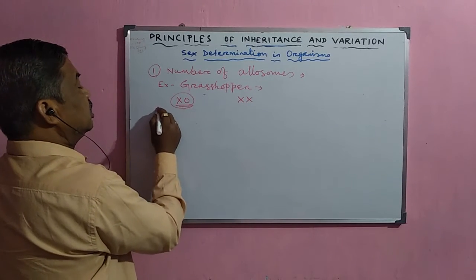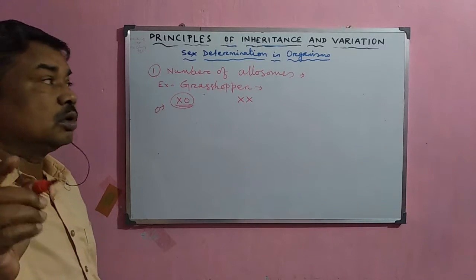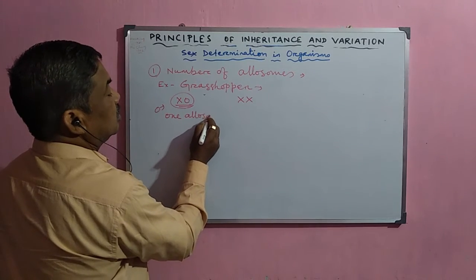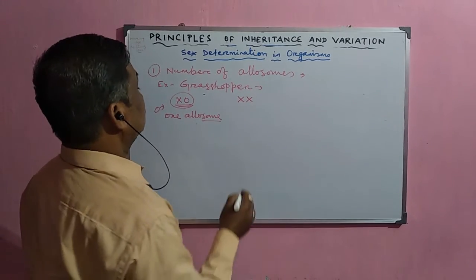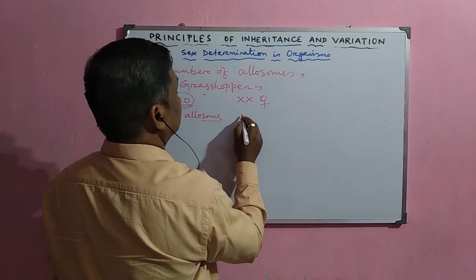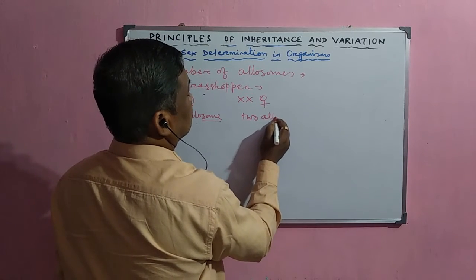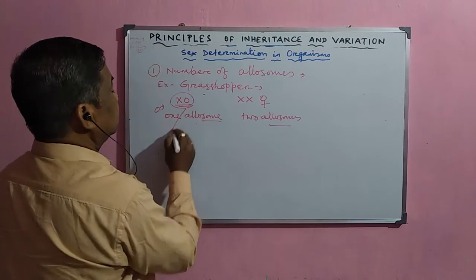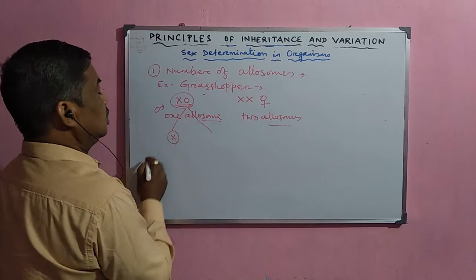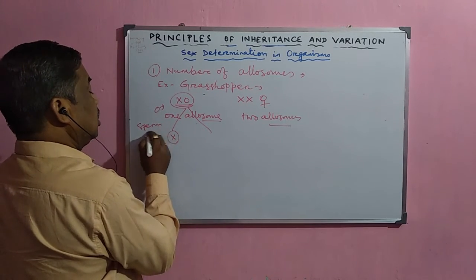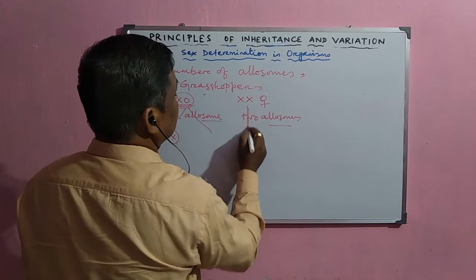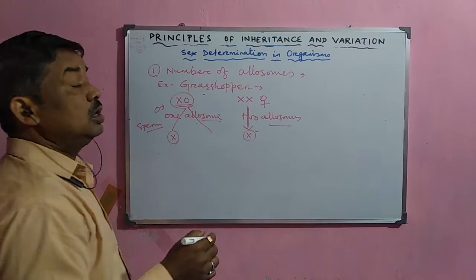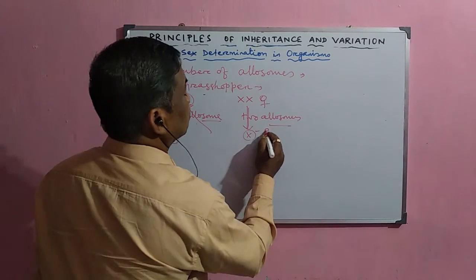That means in males one allosome is present, but in females two allosomes are there. Although two are there, all the eggs have the X chromosome.